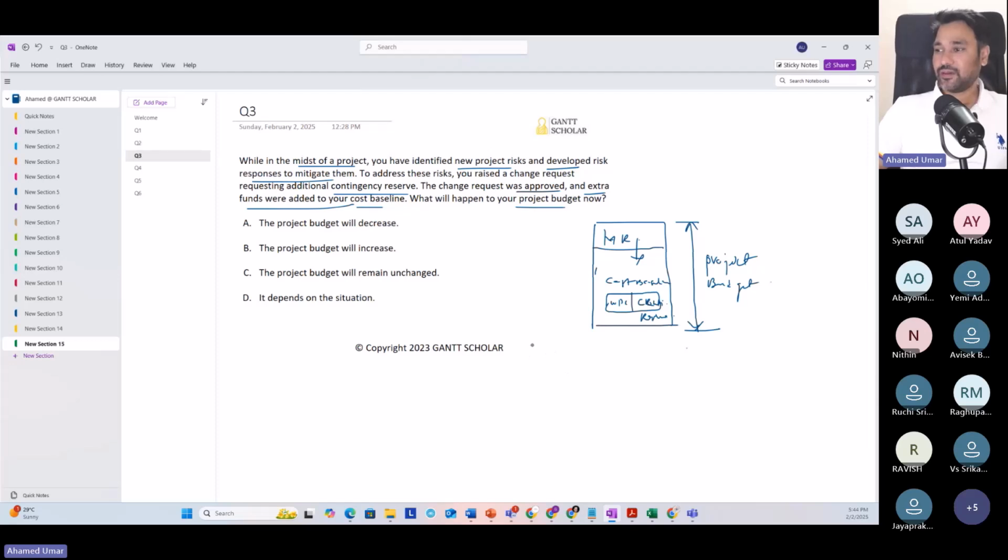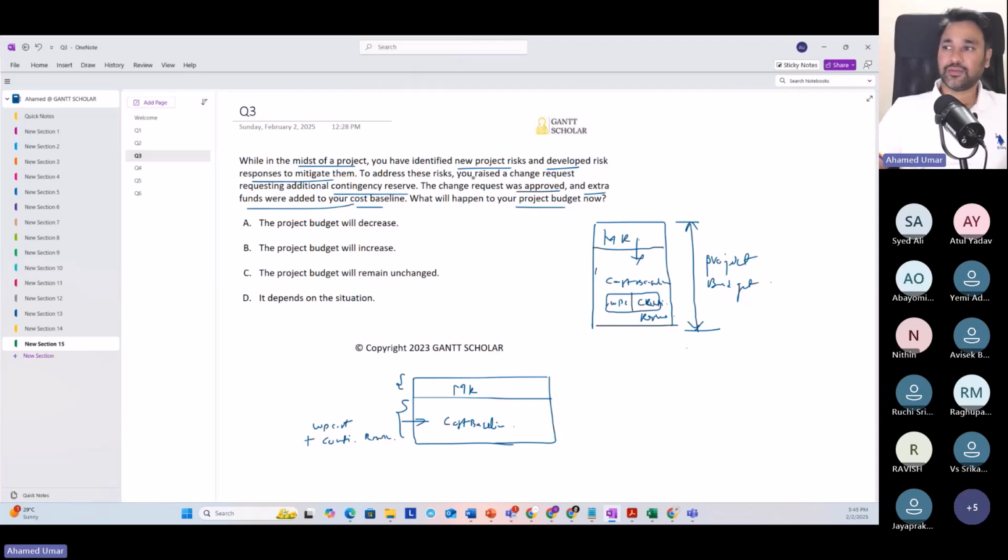So the project budget is the summation of management reserve and the cost baseline. If you take the situation, you have the management reserve here, and this is your cost baseline. The cost baseline is made of two components: work package cost, the money needed to complete the planned work, plus the contingency reserve required to manage identified risk. Put together, you get the cost baseline. On top of this, we have the management reserve, meant for unplanned in-scope work.